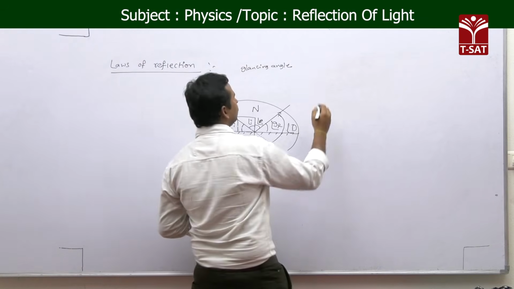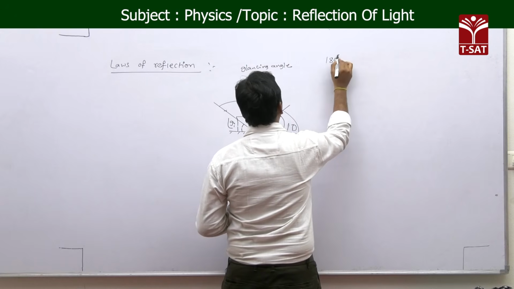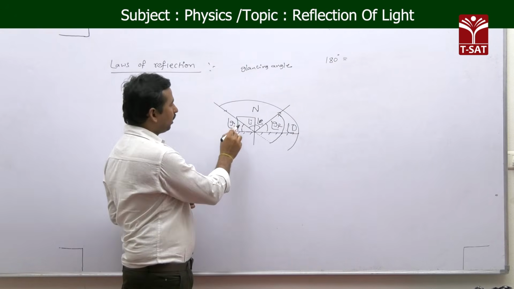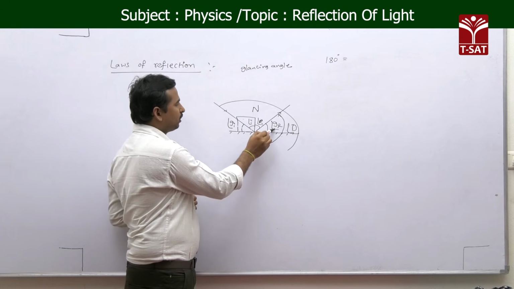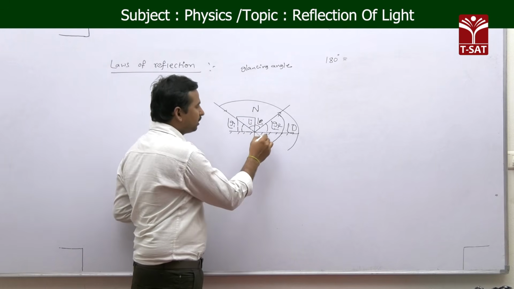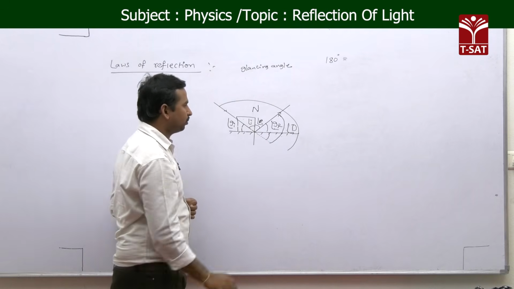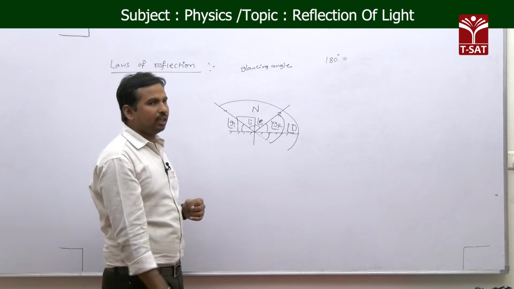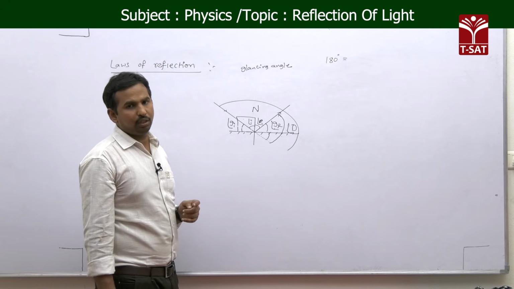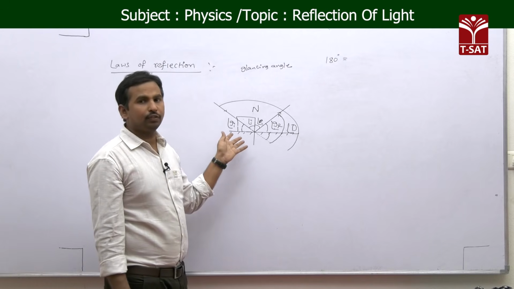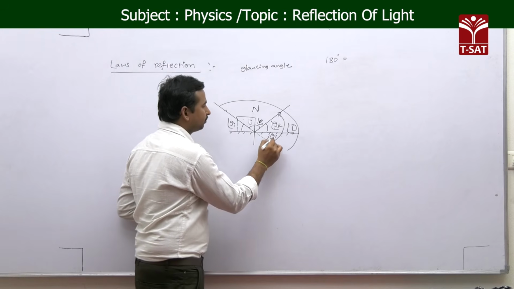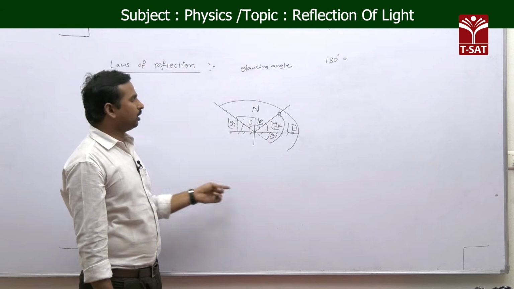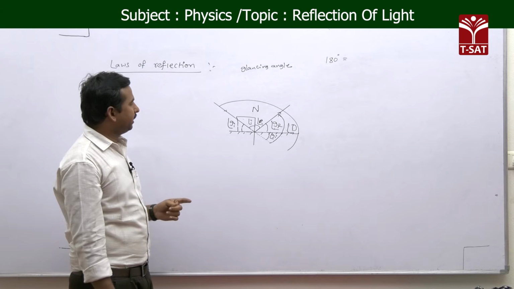In this 180 degrees we have the angle of incidence, the angle of reflection, the glancing angle of reflection, and at the same time this extra angle, which is equal to the glancing angle of incidence. That total we got as 180 degrees.